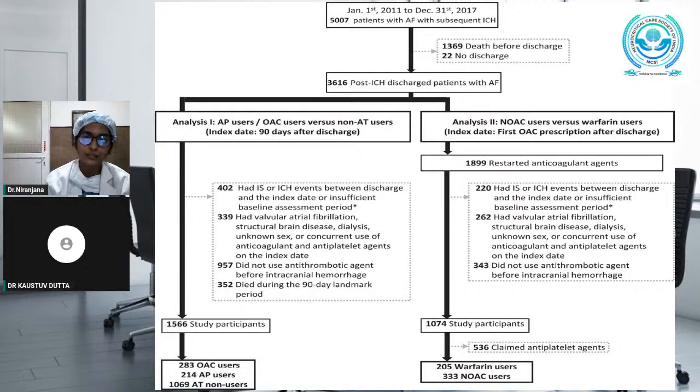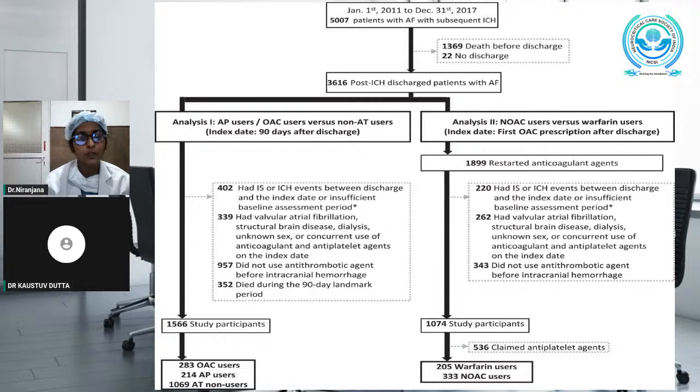So for the analysis one, they had compared antiplatelet users versus non-AT users, or the OAC users versus non-AT users, and the index date was 90 days after the discharge.